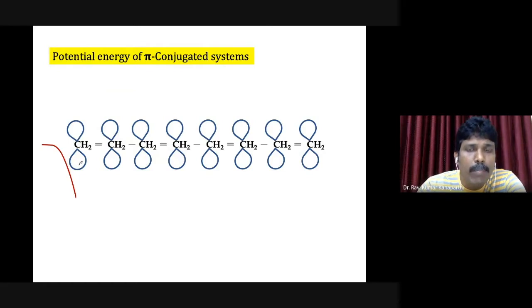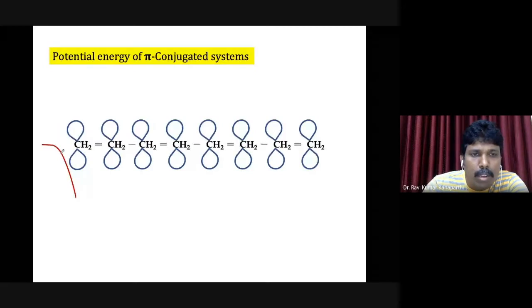What will happen? The electron interacts with the center, a positively charged carbon nucleus, so there is an attraction energy between this electron and the carbon atom. The attraction energy is generally denoted with a negative sign. Therefore, as the particle approaches carbon atom number 1, its potential energy decreases.